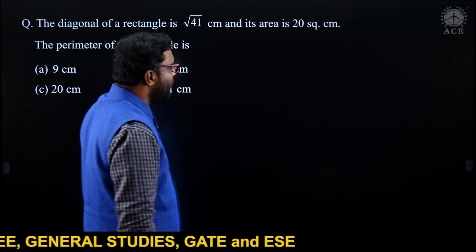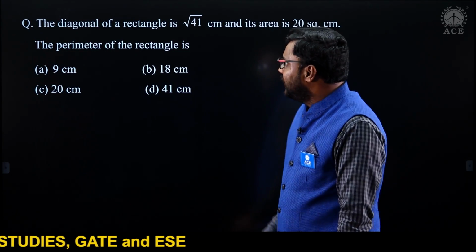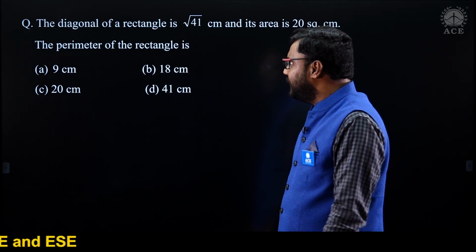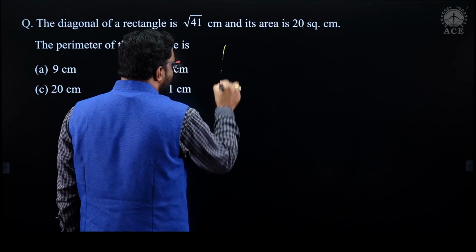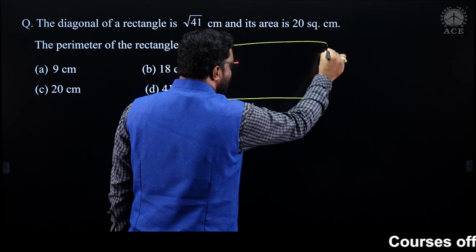See the next one regarding areas and volumes. Diagonal of a rectangle is given. So you know the diagonal of a rectangle is nothing but root of L square plus B square.